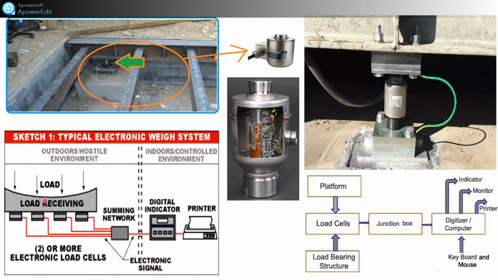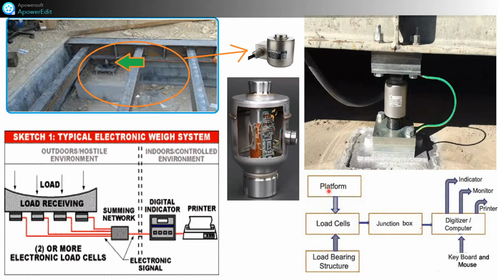The load is received on the platform, shown by the arrow, and the 4 load cells at the corners of the platform come together at a summing network. After that, the digital indicator will show the weight, and we can make a printout.